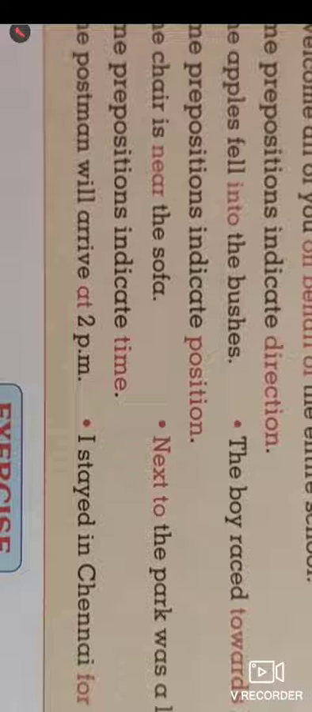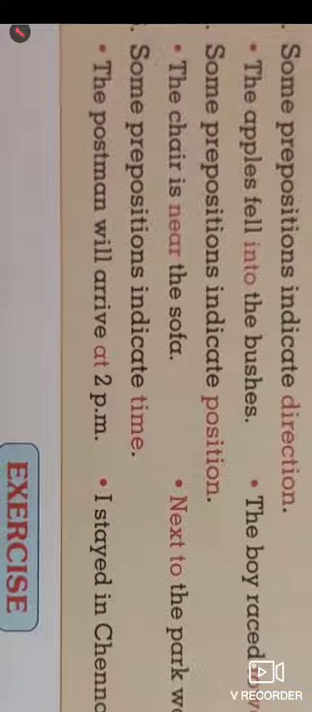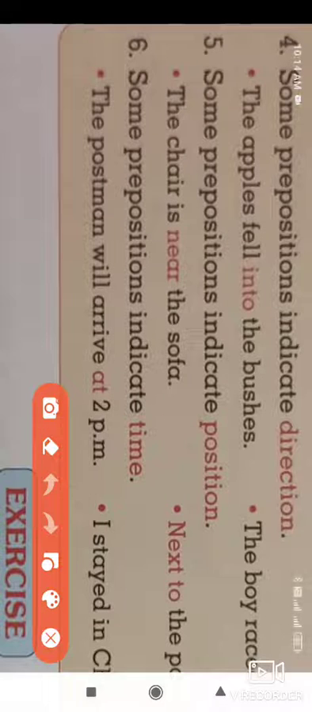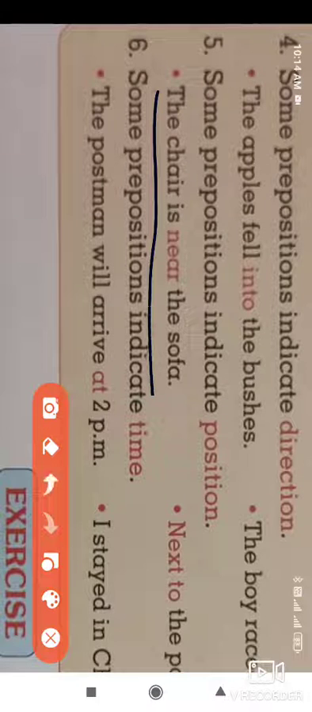Next is the position. Position is where the subject is. It shows the position of the subject. So some prepositions indicate positions. The first sentence: the chair is near the sofa. Where is the chair? It is near the sofa. So it shows the position of the chair, which is near the sofa.